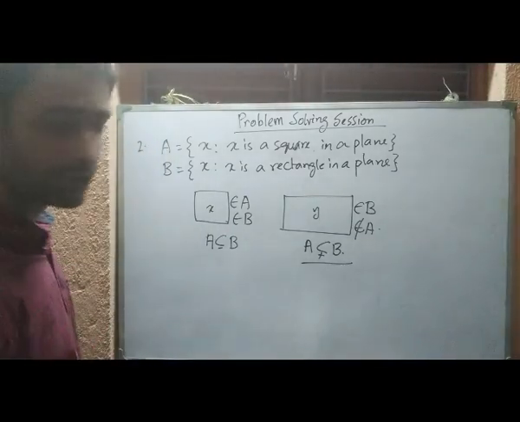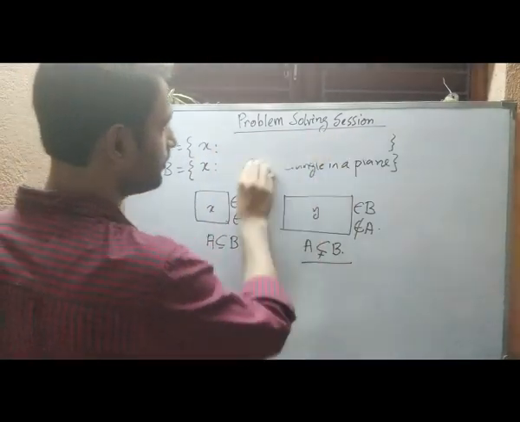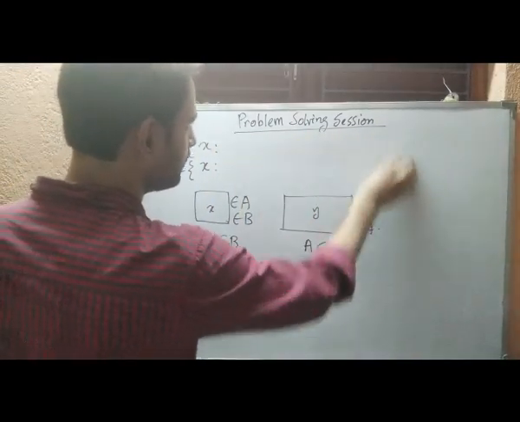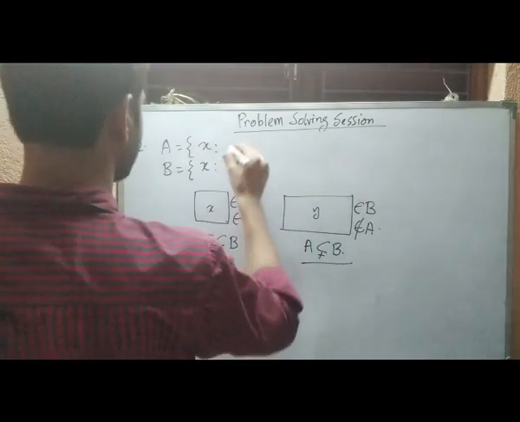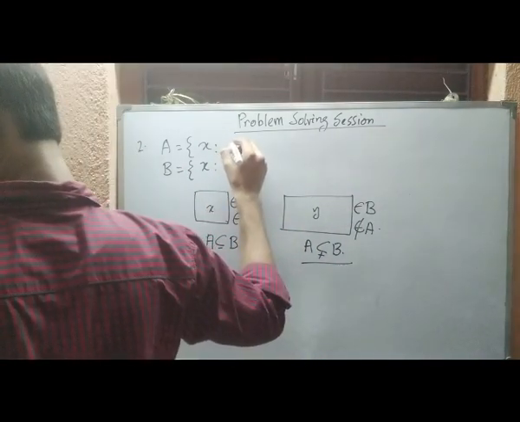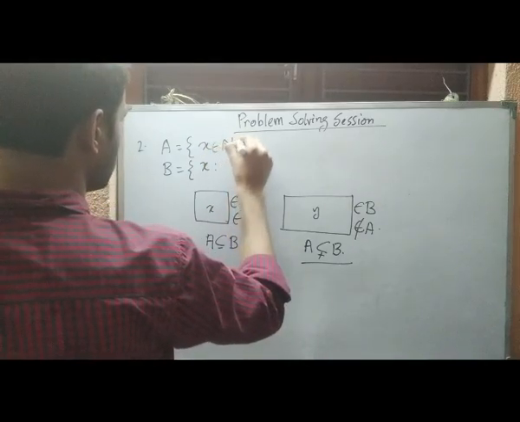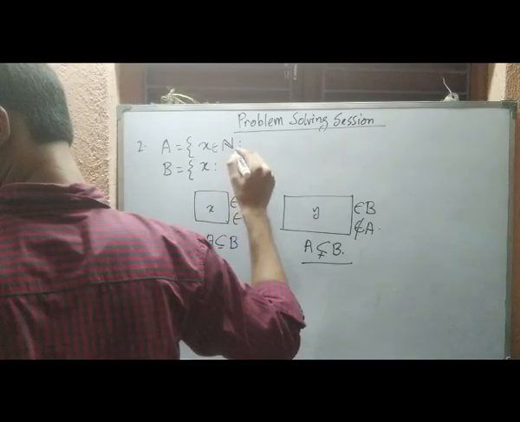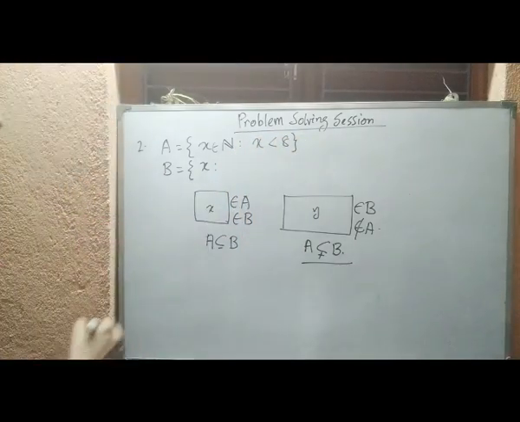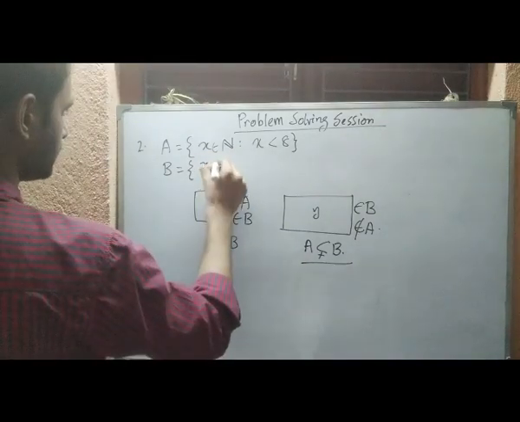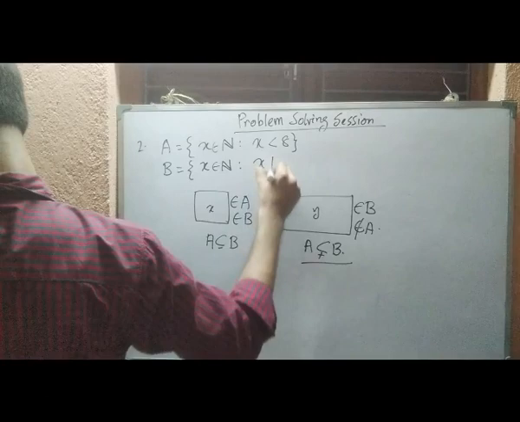Okay. Number 3, let us take. Number 3 says that A is the collection of all natural numbers such that x is less than 8, and B is the collection of all natural numbers which divide 32.